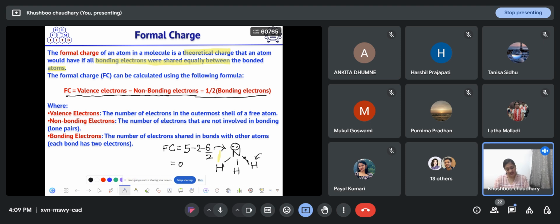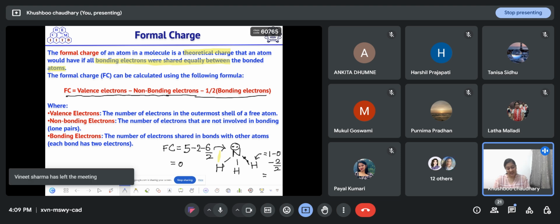Similarly, you can find the formal charge on hydrogen. Hydrogen has one electron in its outermost shell, and it has 0 non-bonding electrons. It is sharing 2 electrons, so bonding electrons are 2. So here also the formal charge comes out to be 0.